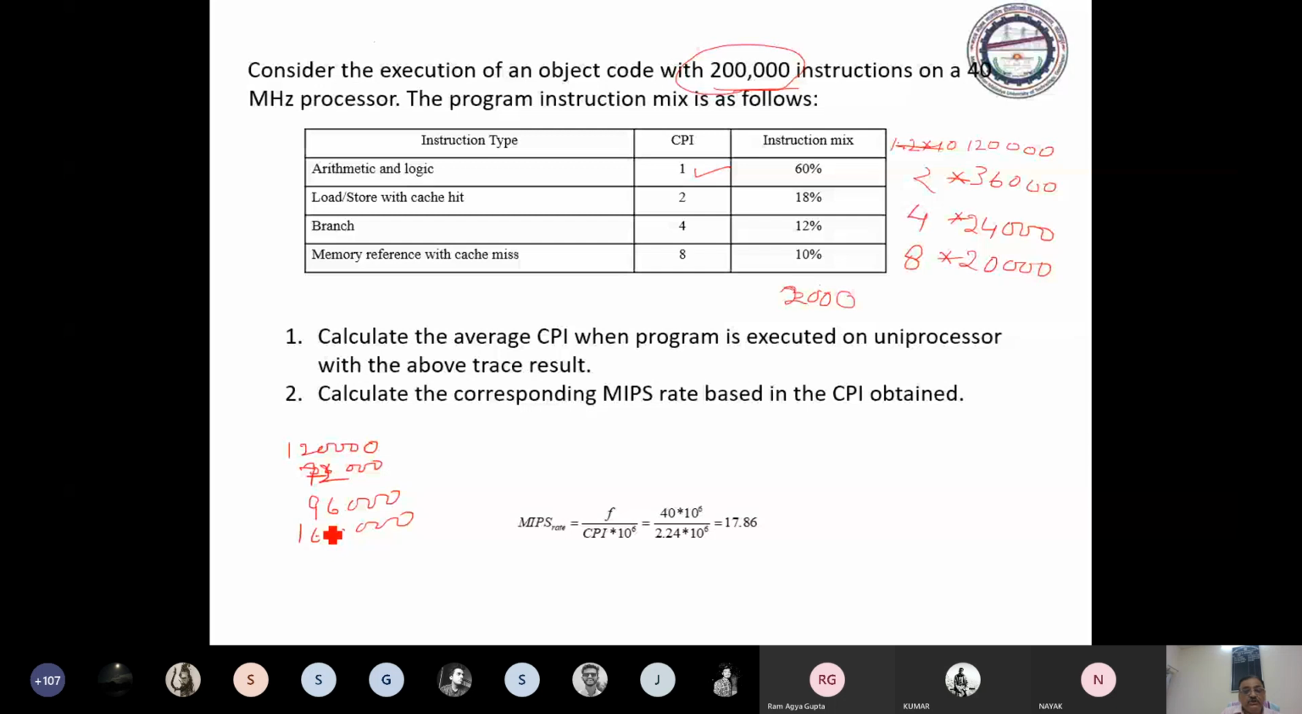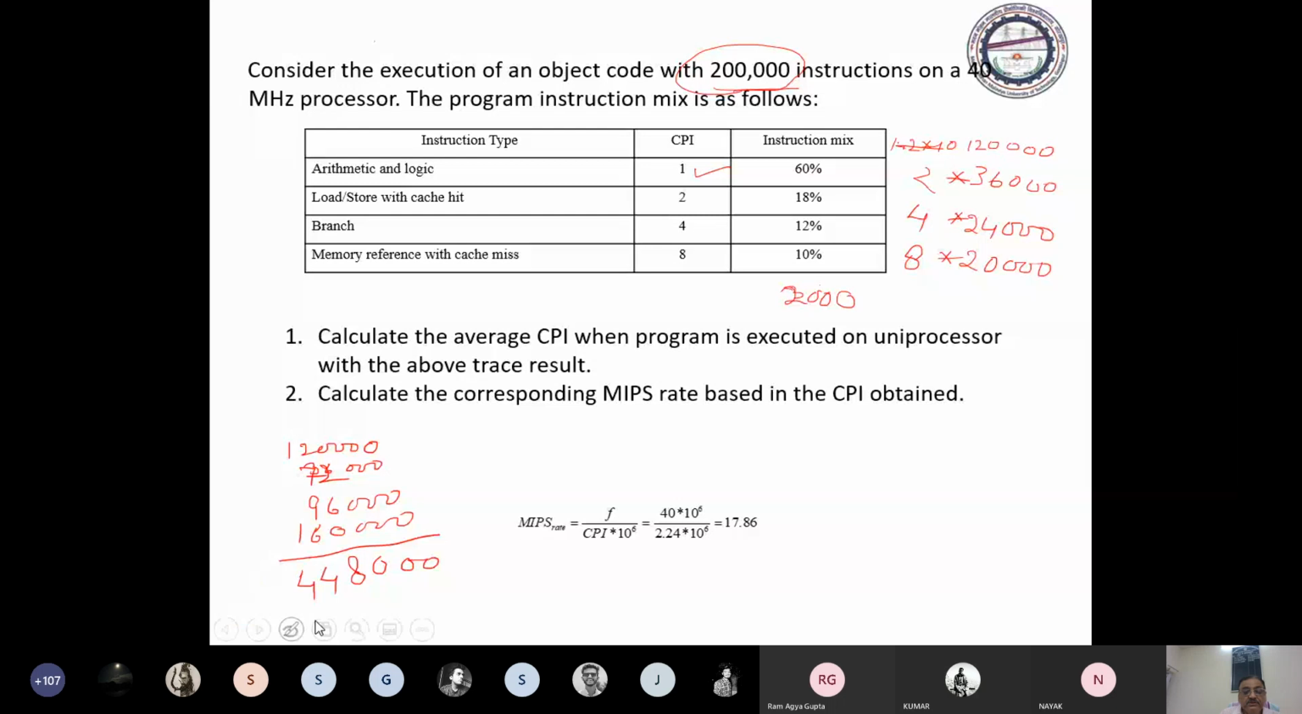This is the total number of clocks needed. ये बात समझ आ रही है? It is 8. Sorry, 8. 4, and this is 4. Okay, 0, 0, 0. This is the total number of clocks needed.